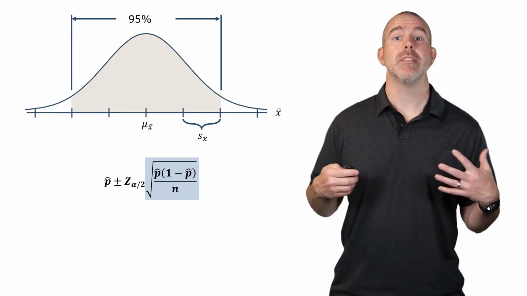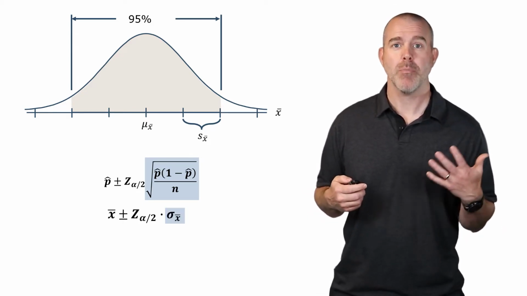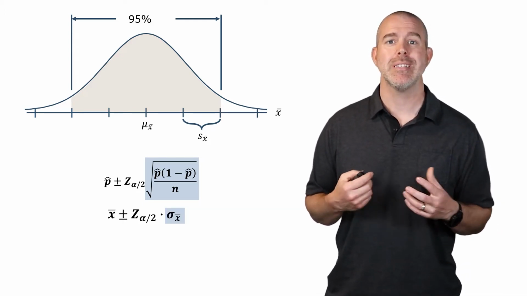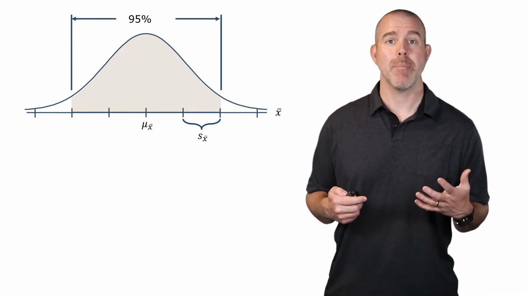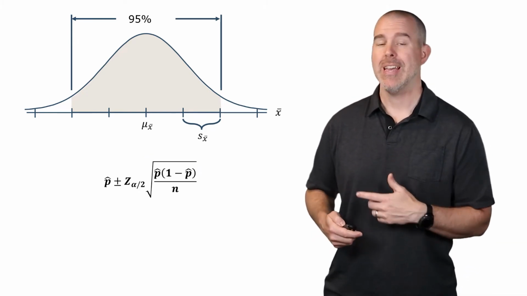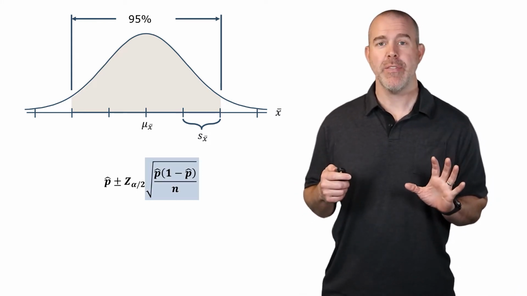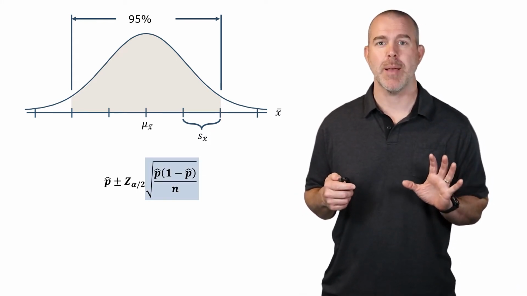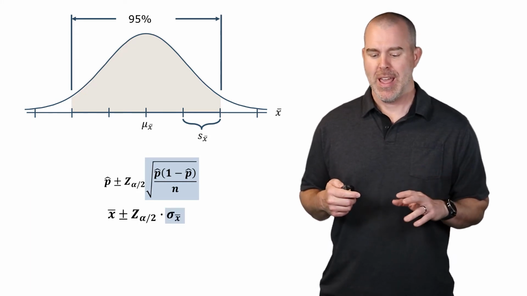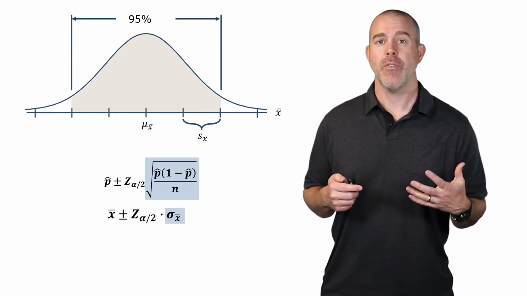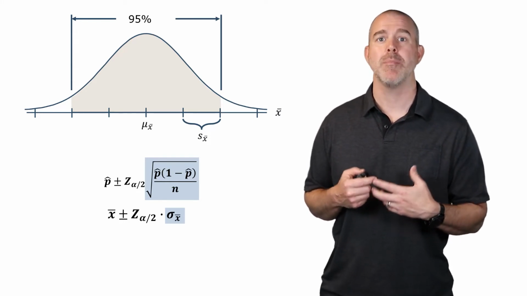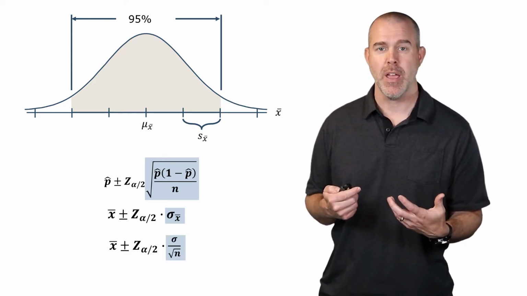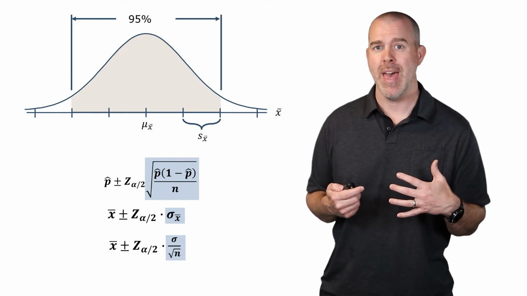We're going to do something similar now for the mean: x bar plus or minus z alpha over 2 sigma x bar. Now, you might recall the confidence interval for the population proportion. We had this standard deviation over there, the square root of p times 1 minus p all over n. Now we are going to do the same thing for x bar. We want x bar plus or minus z alpha over 2 times the standard deviation of x bar, which is sigma over square root of n.